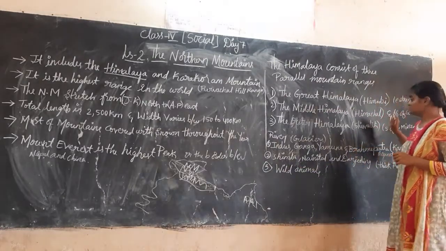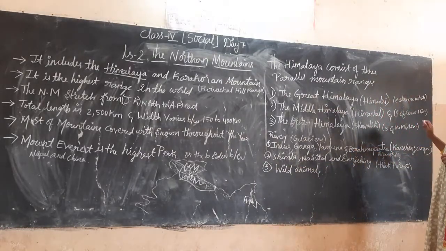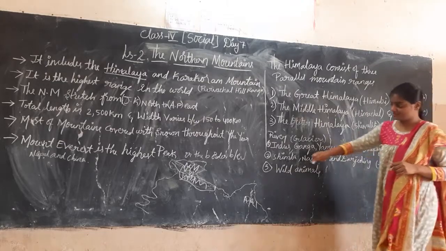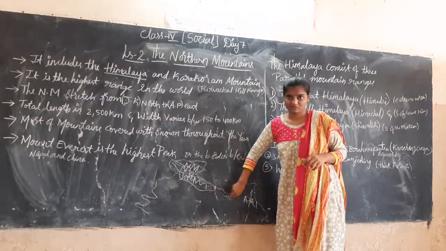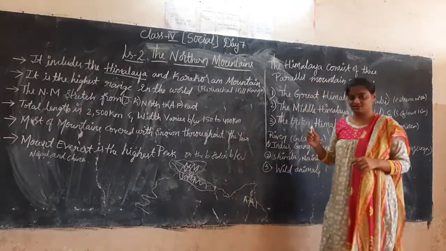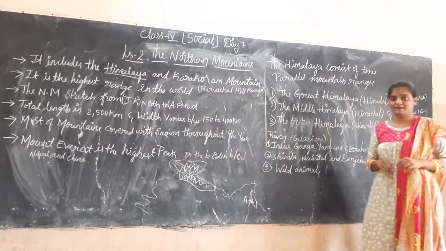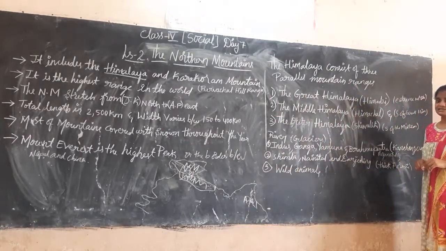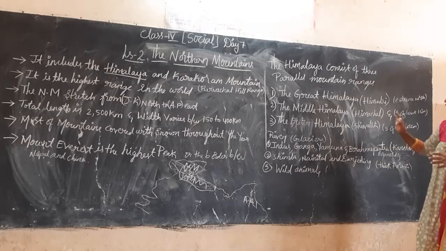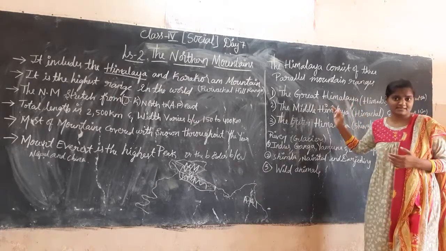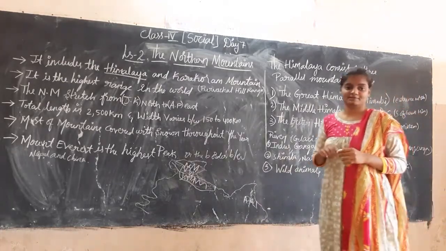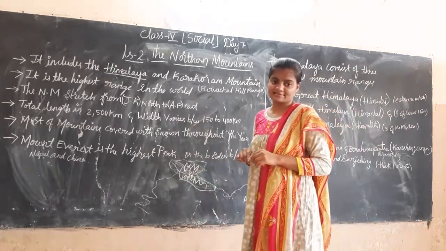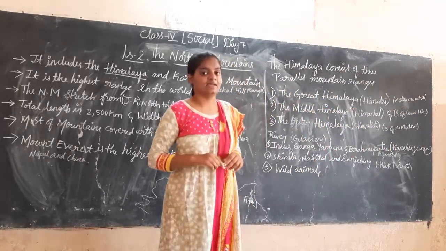It is situated extremely south of the Greater Himalaya. Okay, so it is situated to the south side of the Himalayas, and compared to the Greater Himalayas, it is low in height. These Middle Himalayas are lower in height.